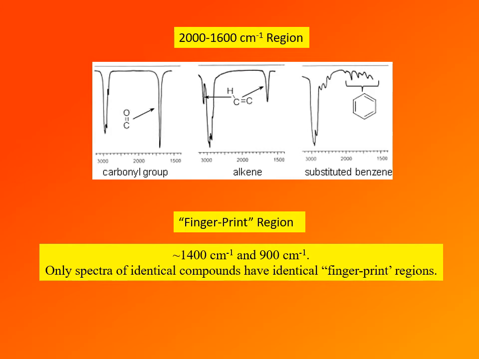Otherwise, except for the fingerprint part, this usually provides very low information. It has very low information content. So we don't usually look for individual bonds that would be absorbing in this part of the spectrum. There are some that do, but we don't consider them to be particularly diagnostic, and we look at other parts of the spectrum to identify individual bonds.